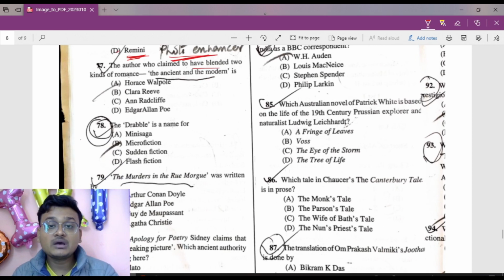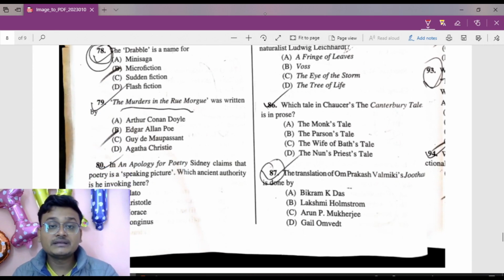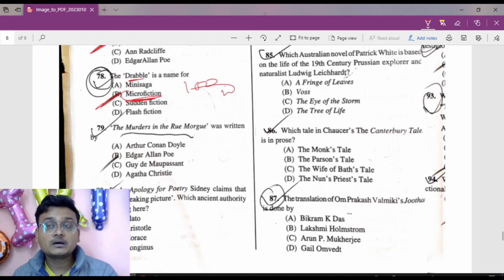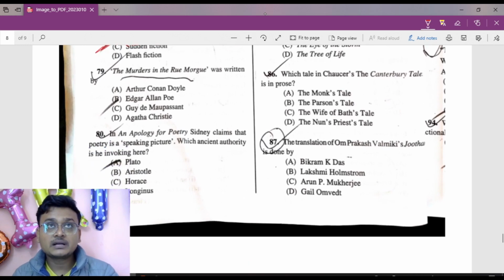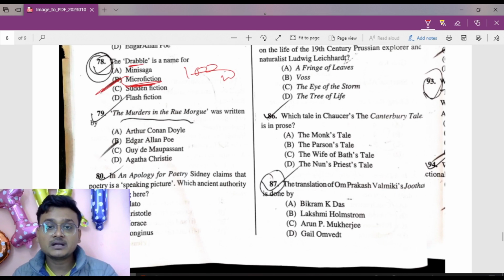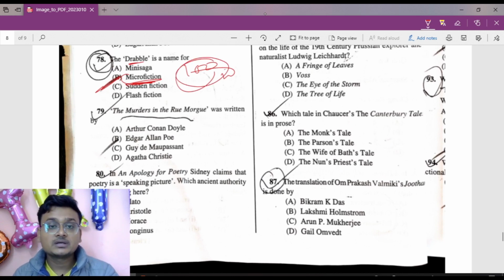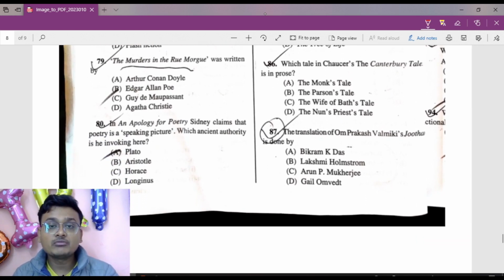The author who claimed to have blended two kinds of romance, one ancient and another modern, is Horace Walpole. Now 78, the Drabble is a microfiction of 100 words. I will have to check whether it is 100 words or 100 sentences, but it is 100. Okay. Now, The Murders in the Rue Morgue was written by Edgar Allan Poe, so 79 B.